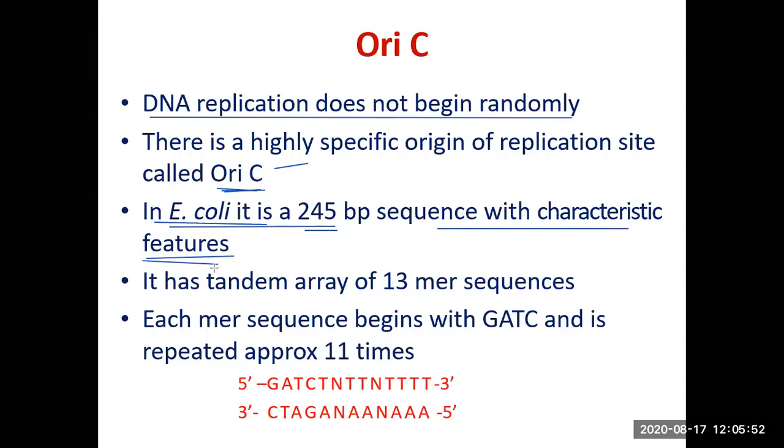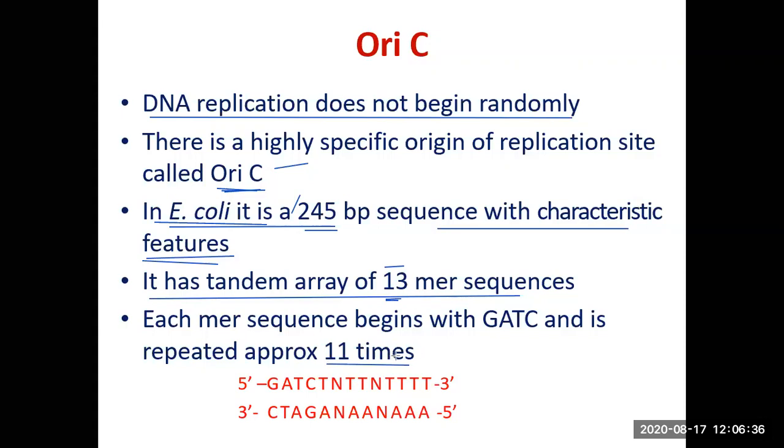And what are those characteristic features? It has a tandem array of 13 mer sequences. Tandem array means these 13 nucleotide long sequences, called mer sequences, are repeated a number of times. In fact, they are repeated as many as 11 times. In this 245 base pair OriC site, this 13 nucleotide sequence is repeated 11 times.